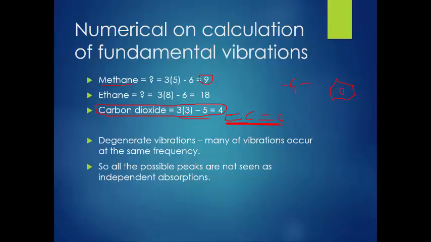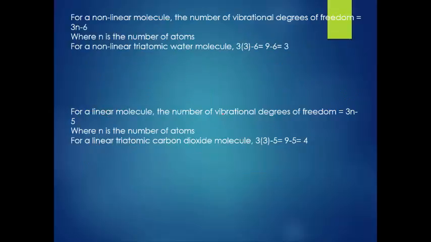Please, this is very easy, but remember the formula for linear and non-linear. For a non-linear molecule, the number of vibrational degrees of freedom is equal to 3n minus 6, where n is the number of atoms. For non-linear triatomic water molecule there are 3 vibrational degrees of freedom, calculated from this formula. For a linear molecule, the number of vibrational degrees of freedom is equal to 3n minus 5, where n is the number of atoms.